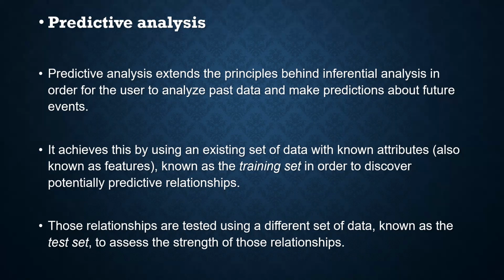Now coming to the third point, those relationships are tested using a different set of data known as a test set to assess the strength of those relationships. So whatever equations or formulas you have derived from that training data, you will apply them on the balance part of the data set, which is known as the test data or the test set.